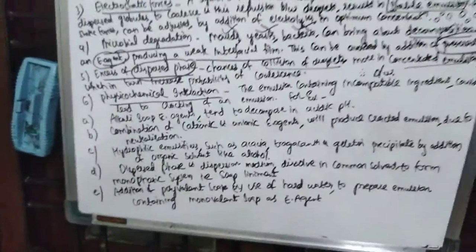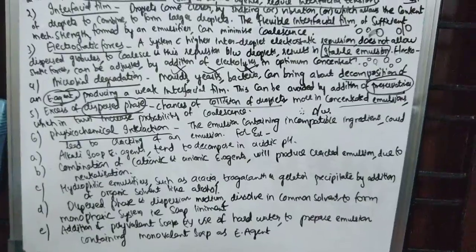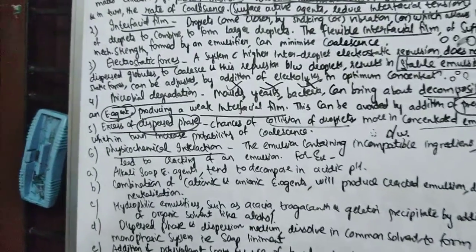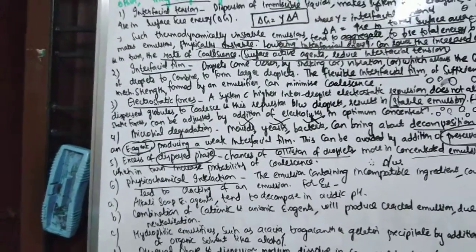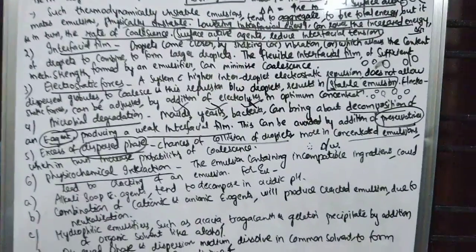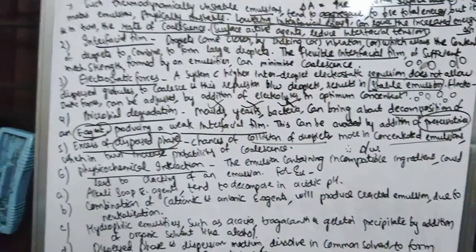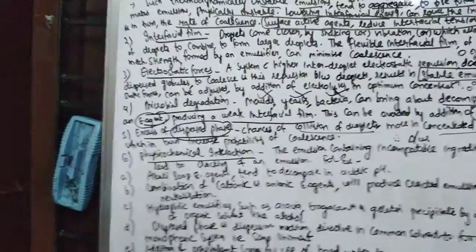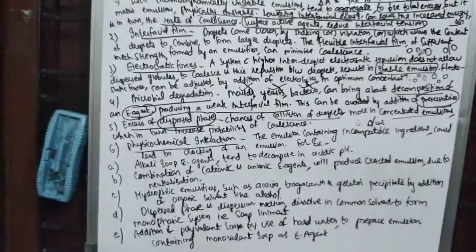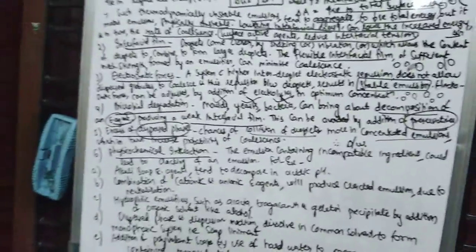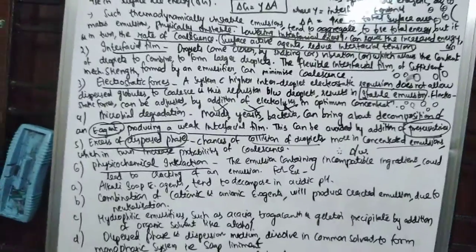Next, coming to the last factor, physicochemical interaction. With this we'll finish cracking, and the leftover part will be creaming and phase inversion. Once we have done this, we'll start with the formulation part and then evaluation, and then emulsions will be done for you. And then the last part in this unit is solutions. With this we'll finish 4 units.